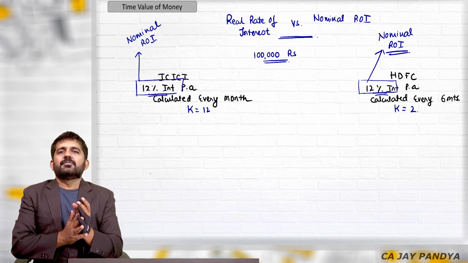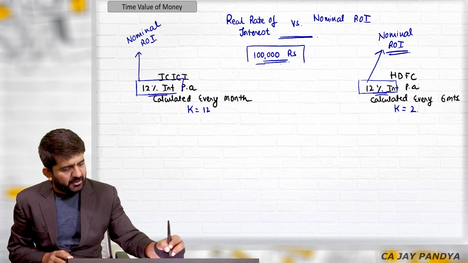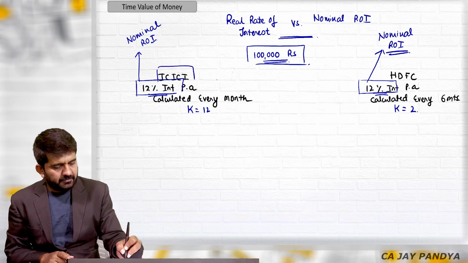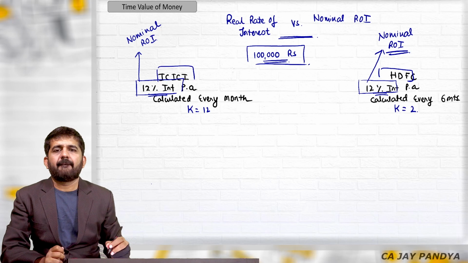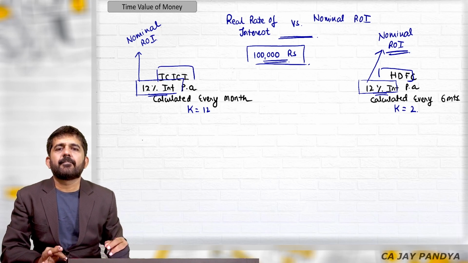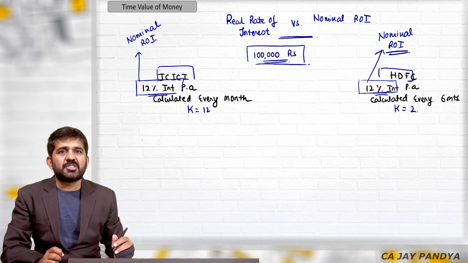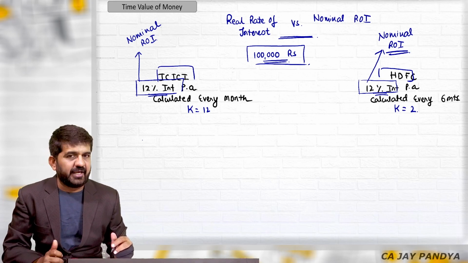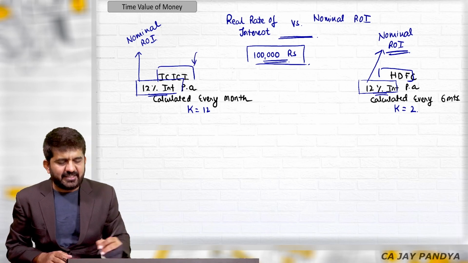Let us go to you. If you are having this 1 lakh rupees, or if you want to advise me to invest this 1 lakh rupees for 1 year, in which bank should I invest? In ICICI Bank or HDFC Bank? Yes, Sabina. Why? What is the reason? Okay, because the compounding is done 12 times, you will be getting more benefit from compounding. And I think the majority of the students in the class will agree that you should invest in ICICI Bank.